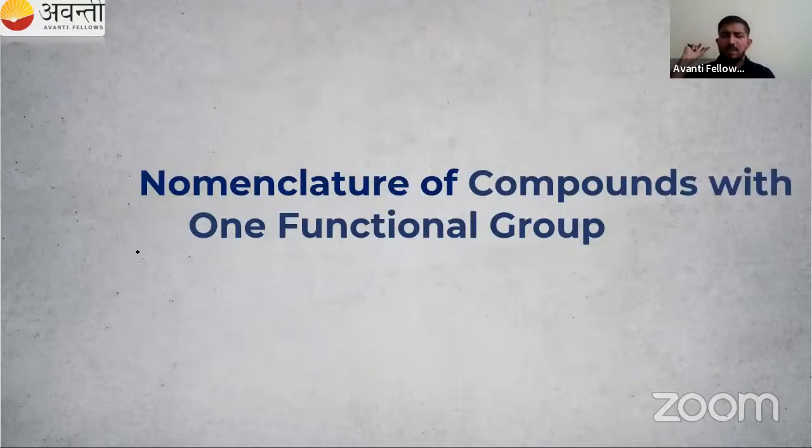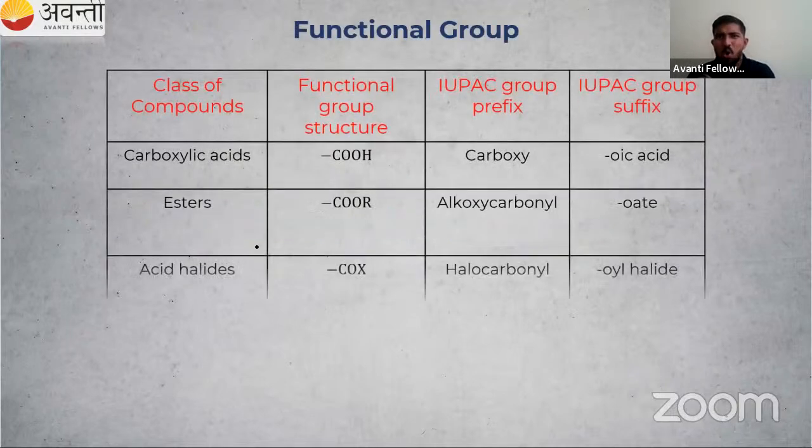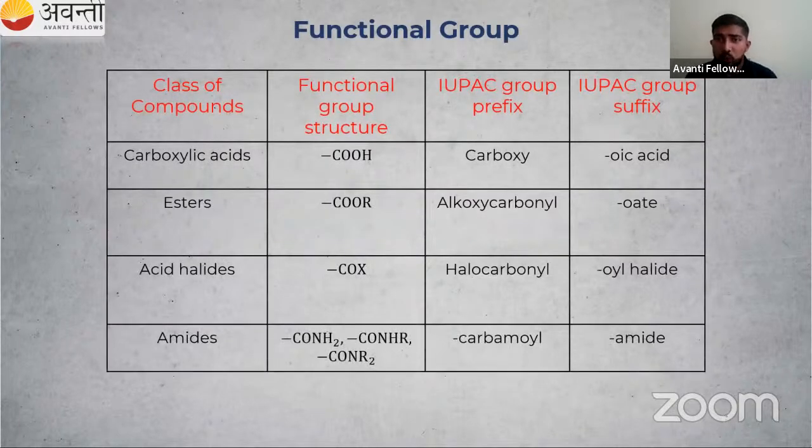So we have studied the simple rules. Now we are going to study the functional group. We have to name organic compounds containing only one functional group, that is, mono functional groups. Mono means one. So let us check it. There are so many functional groups present. First we will go for mono functional groups. After that, we will write organic compounds with two or more functional groups.